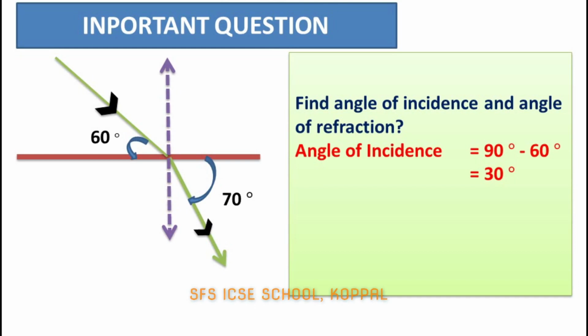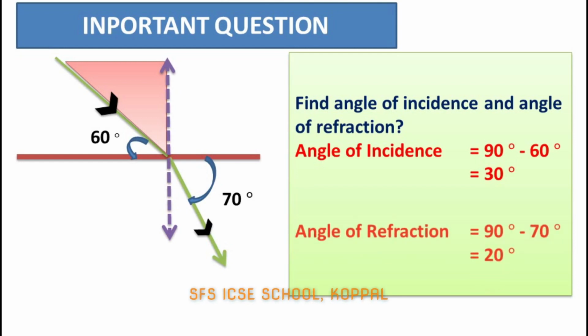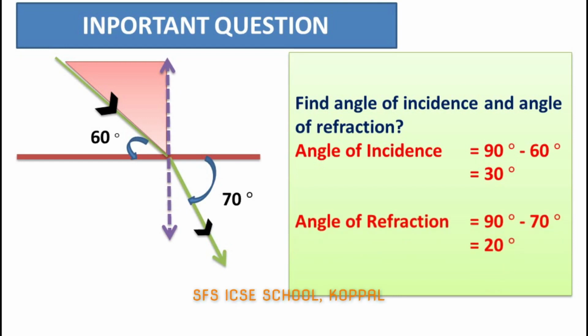Because the angle of incidence is the angle between the normal and the incident ray. And we know the angle between the normal and the separation of mediums is equal to 90 degrees. So the angle of incidence is equal to 90 minus 60, which is equal to 30 degrees. Similarly, the angle of refraction is equal to 90 degrees minus 70 degrees, which is equal to 20 degrees.